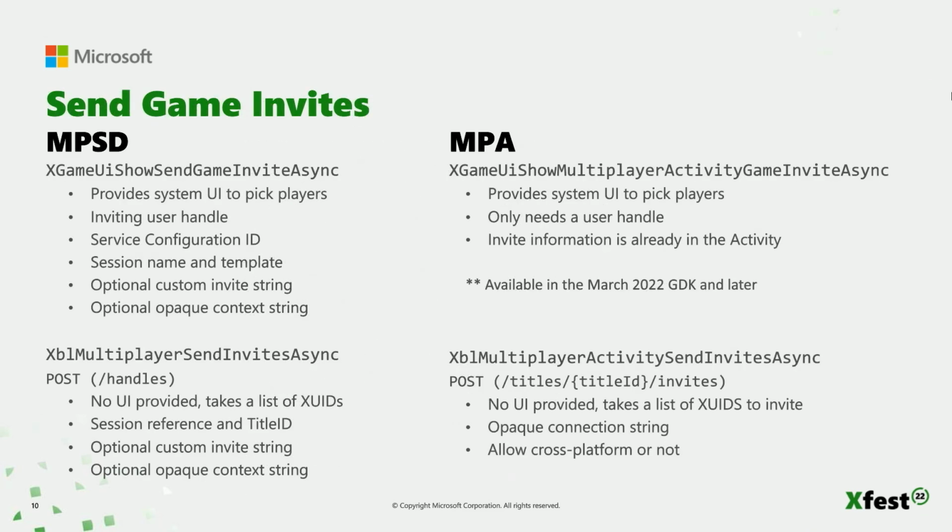Next, we'll look at sending invites from within your title. Both MPSD and MPA have two ways to go about doing this. The first is by using the XGameUI version of the API. This is the one that invokes the system UI, also known as TCUI, to allow the user to select whom to invite and then send the invites all in one call.